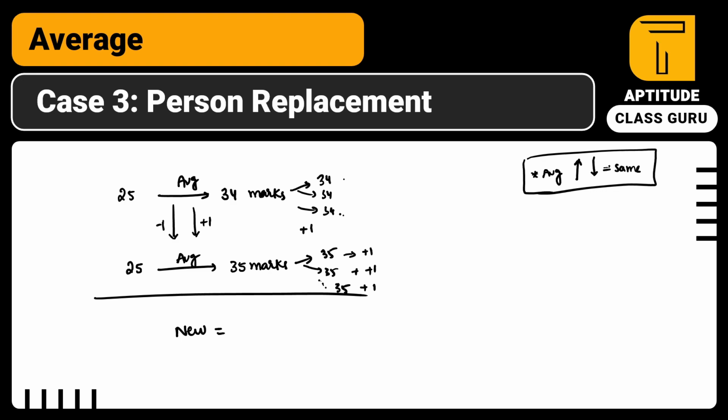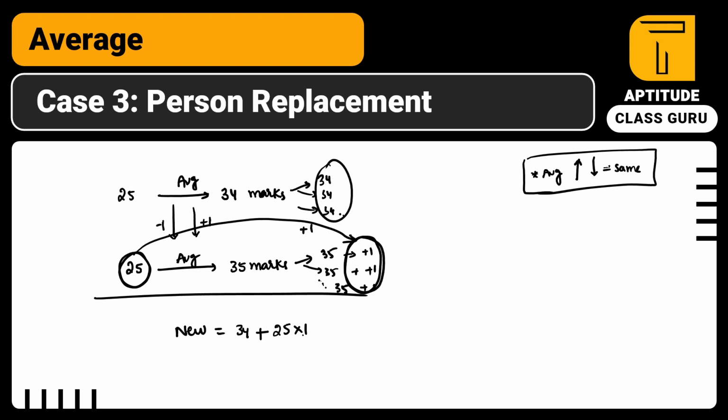So every person is 34. I am also assuming that the new person's age is 34. But because of his entrance, every person got incremented by plus 1. So how many people got incremented? I also assumed the entered person is also having 34. So total 25 people having extra 1 mark. So plus 25 into 1.